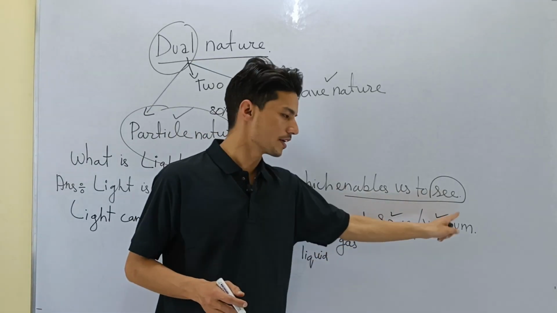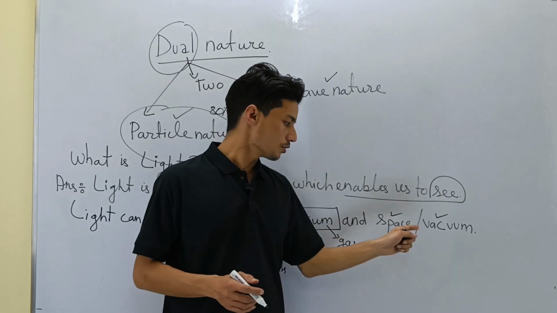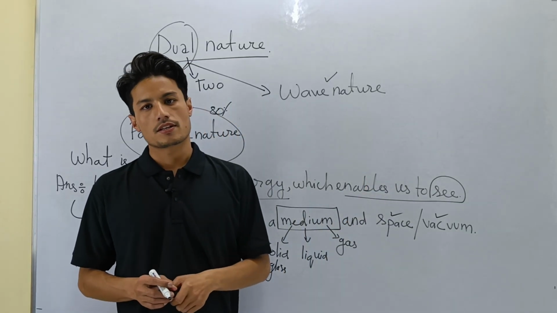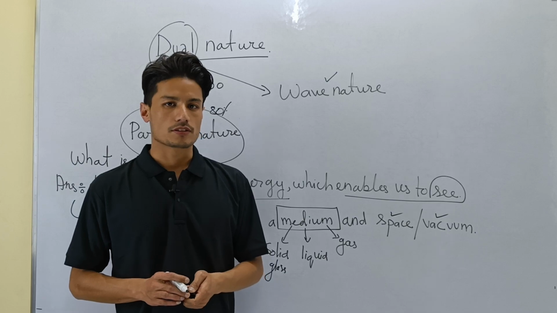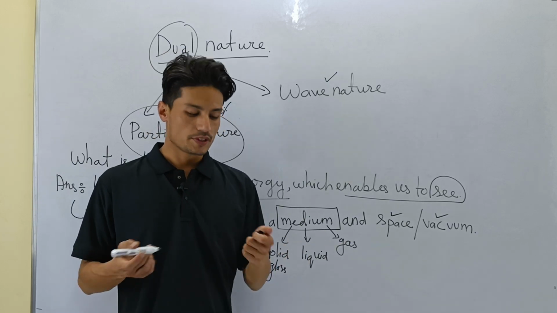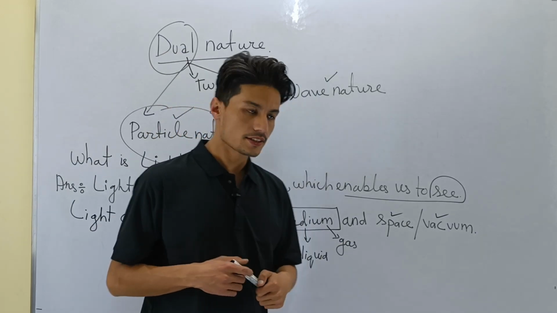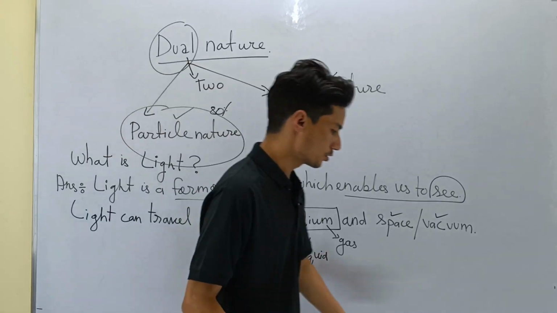Light can also travel through vacuum. But remember, sound cannot travel through space. In space sound cannot travel. But light can travel without any hindrance in space also. All right, so let's continue. Let us go to the next.